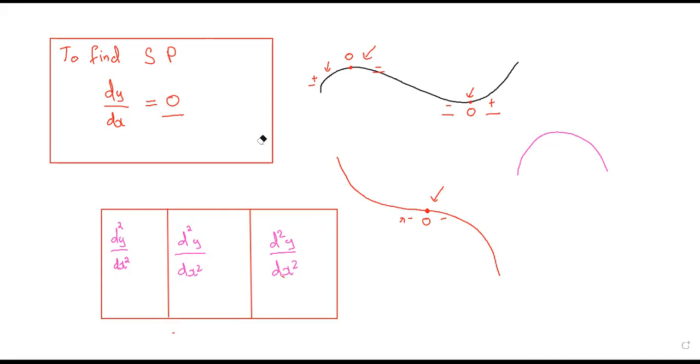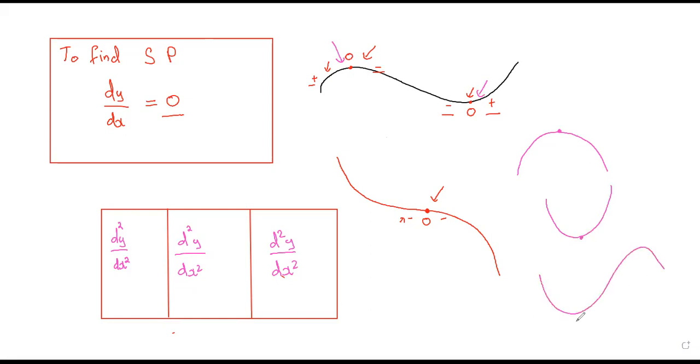If you know exactly what the stationary point is, the next thing is the nature of stationary point. The nature could be that the point is a maximum point. How would we describe a maximum point? This is a maximum point. Okay, so the stationary point could be a maximum point.